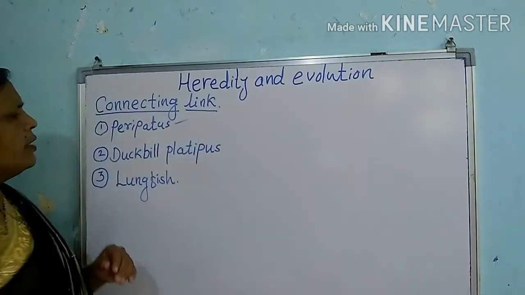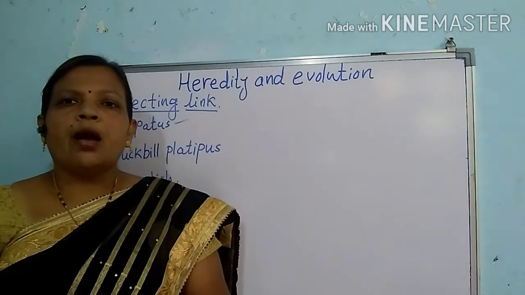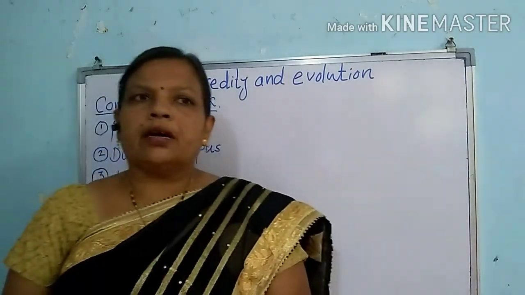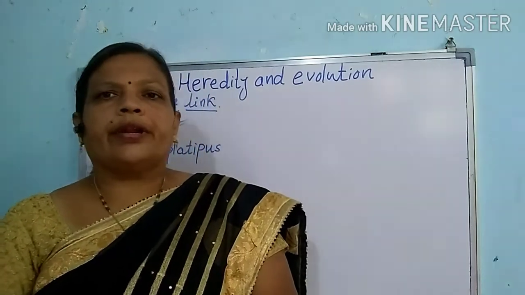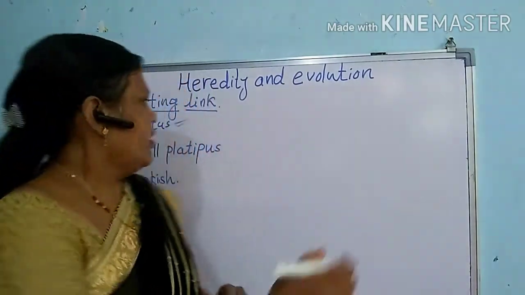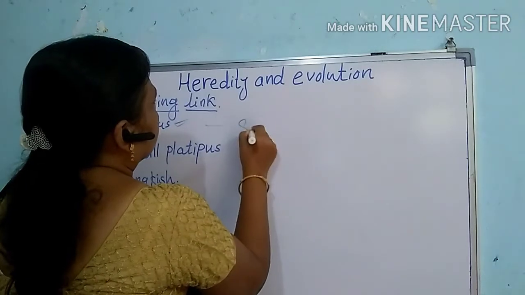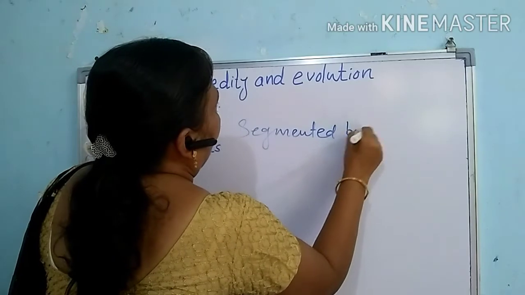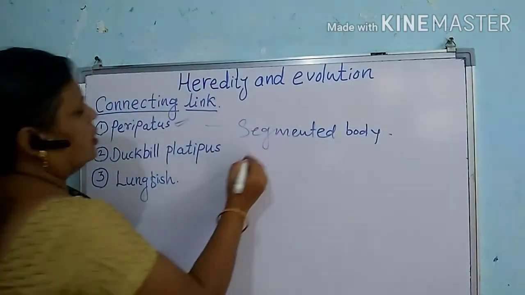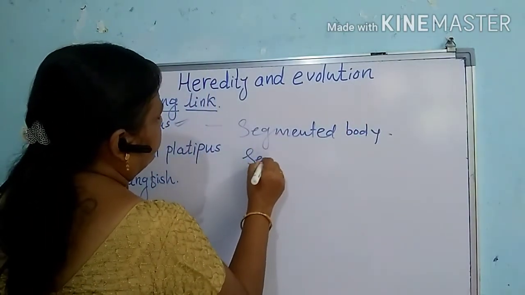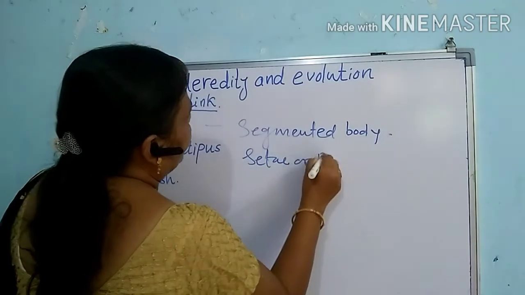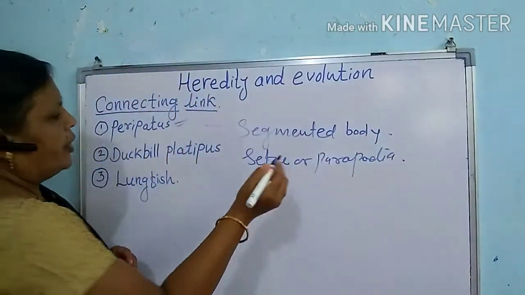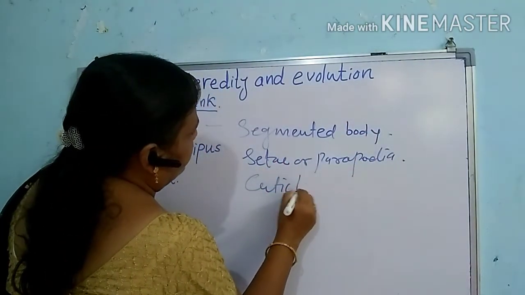The first example that we have to study here is peripatus. Peripatus is a non-chordate that shows the presence of a segmented body, and it shows setae or parapodia, and the body is covered with cuticle.